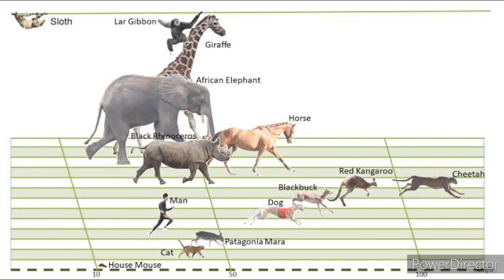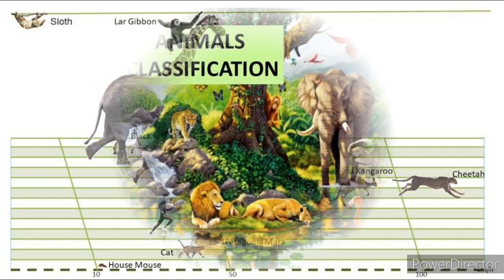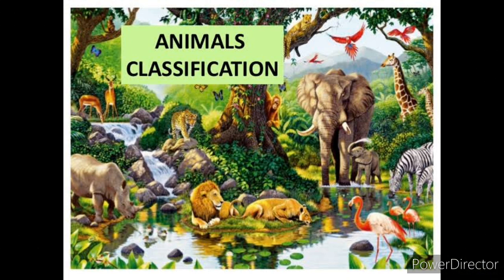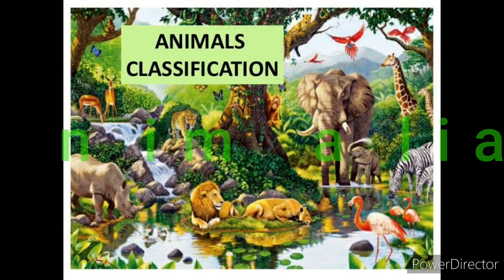Most animals move from one place to another, mainly in search of food or shelter. Such a movement is called locomotion. They get their name from the Latin term animal. In biological terms, the word animal means all categories which belong to the kingdom Animalia, which includes creatures which range from humans to insects.